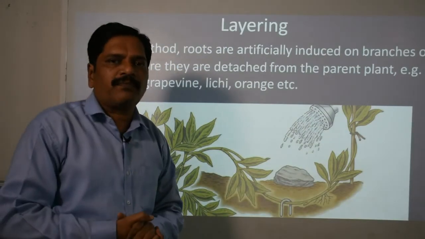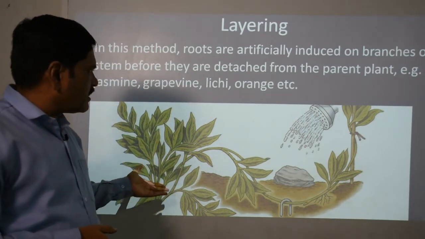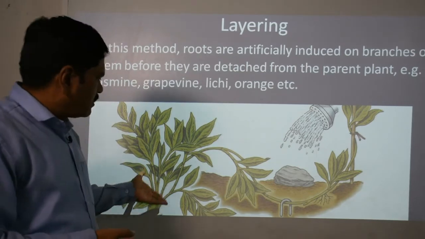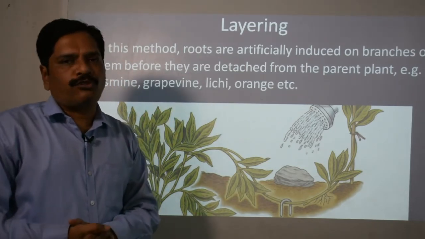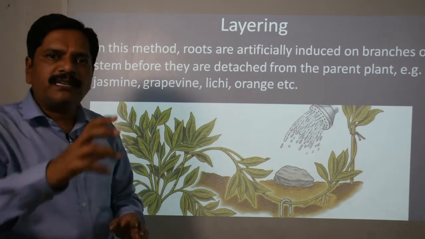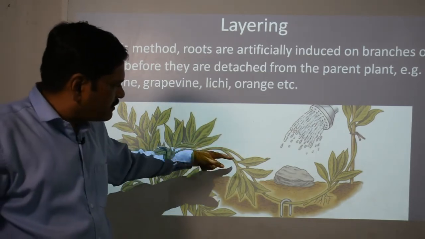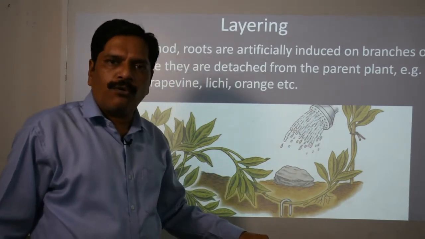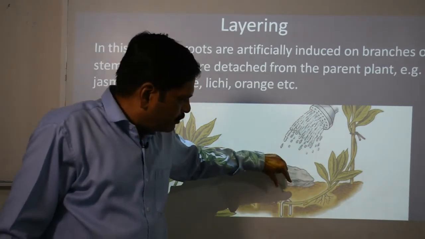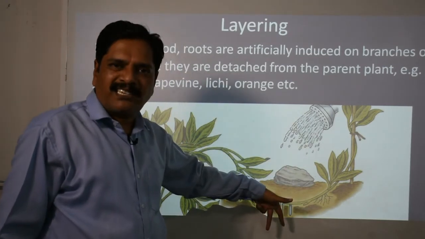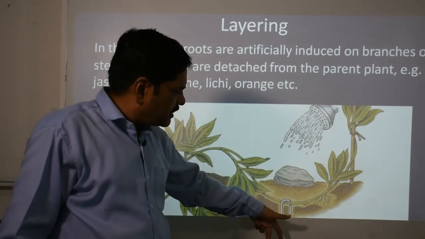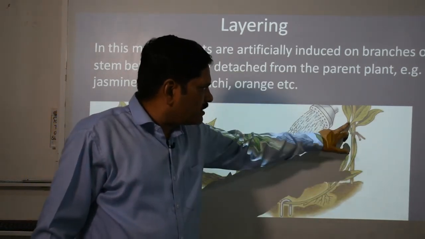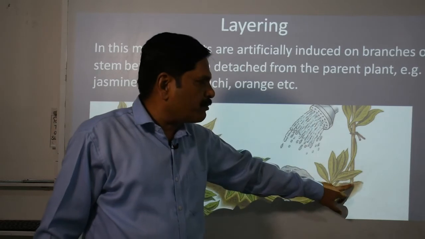Second is layering. In plants like jasmine, lychee, and grapevine, the branches are quite soft in nature and can be easily bent. By bending these branches, we fix them by digging a small hole in the ground, and using an artificial clamp of plastic or wood, we fix it in the soil and cover this part again, and the apical part of the stem is fixed with the help of a support.